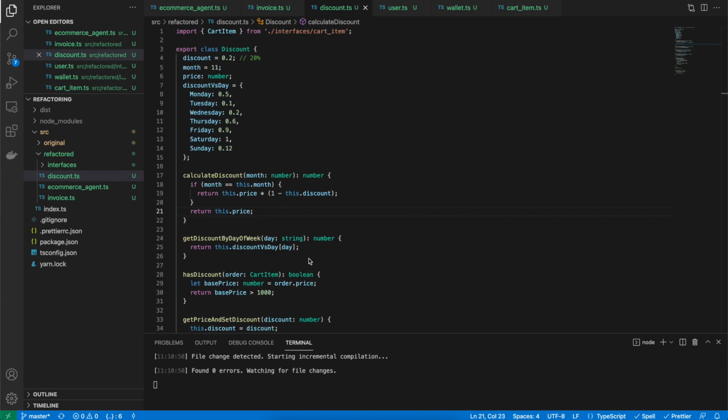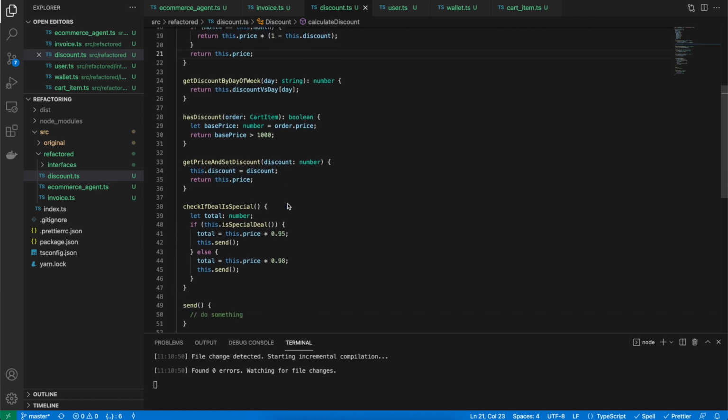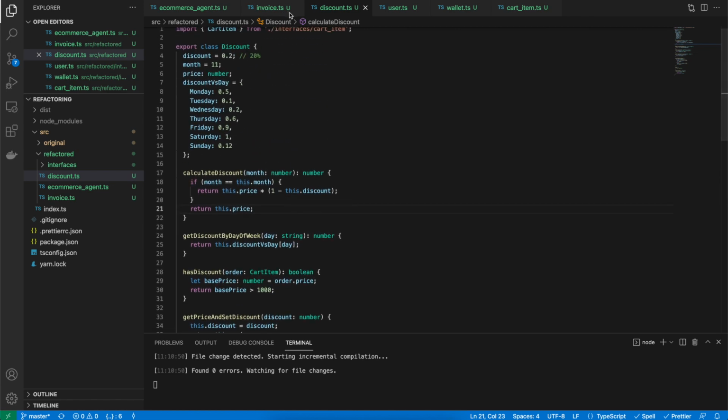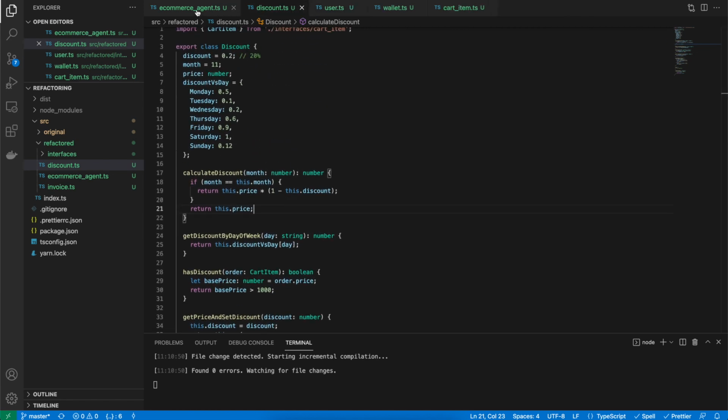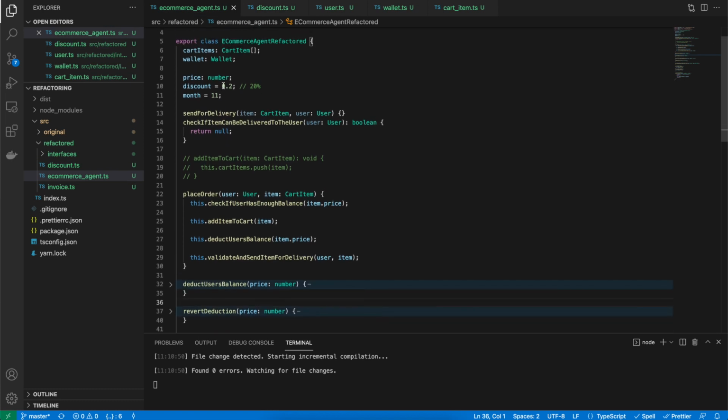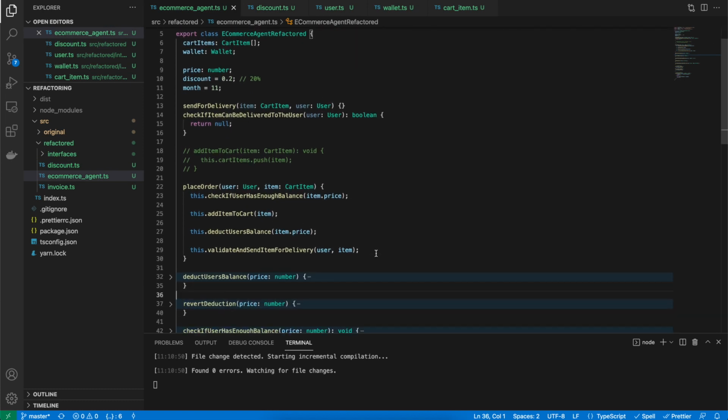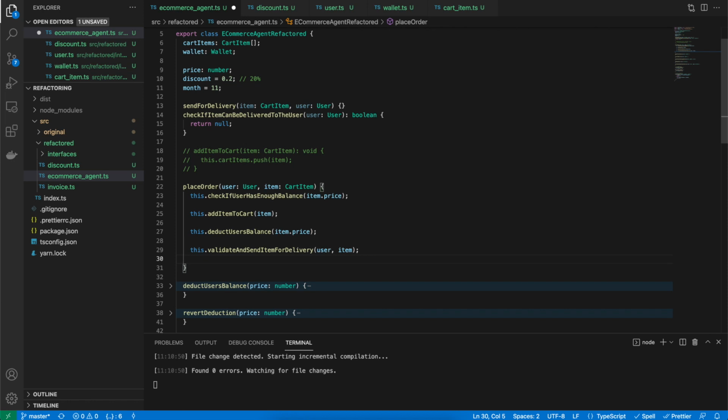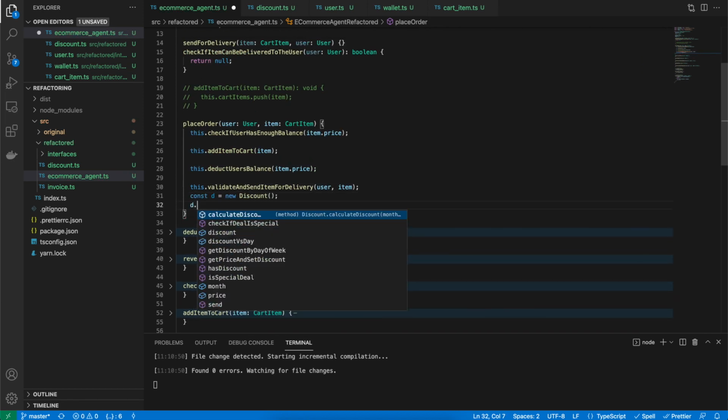Fantastic. So in the discount class, we have a lot of methods, and if we try to access these methods from outside the class, which is, let's just say, from here, for example, the way we did, we have all these methods accessible here. But think about it, does it make sense to show discount versus day, and all the other month and price as well? No.